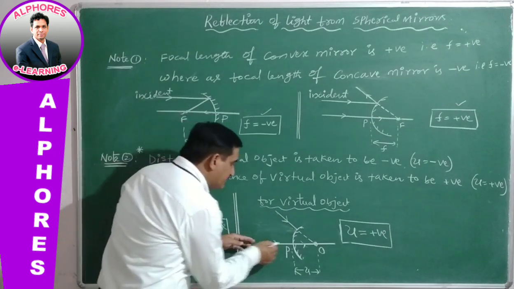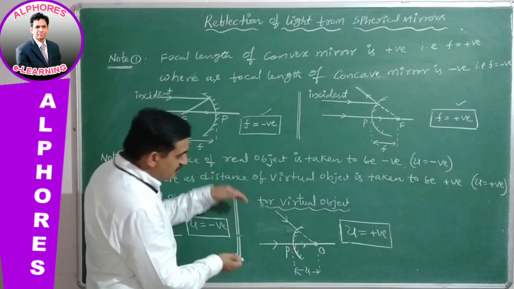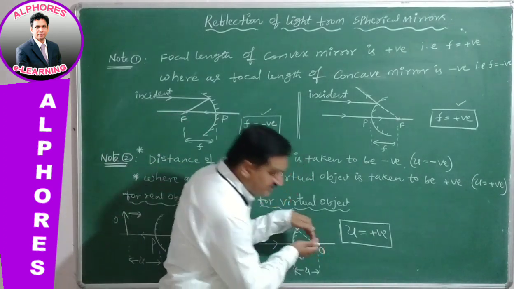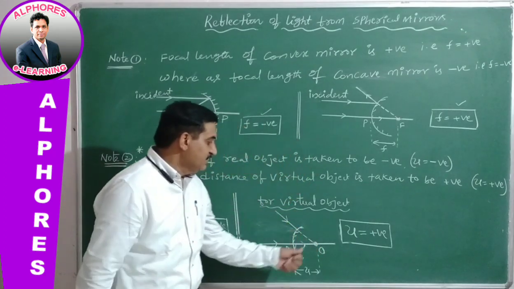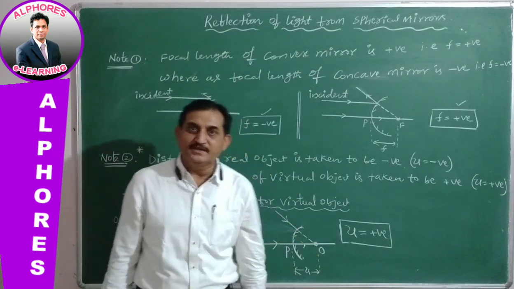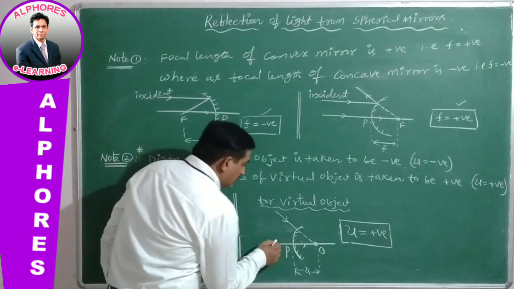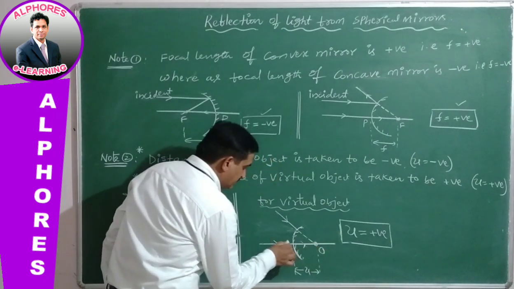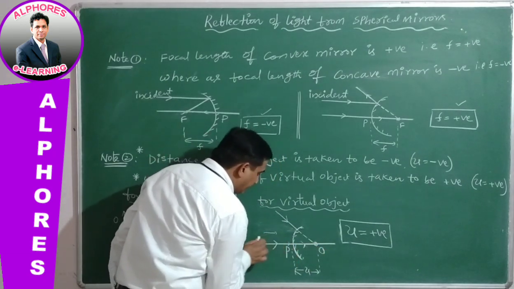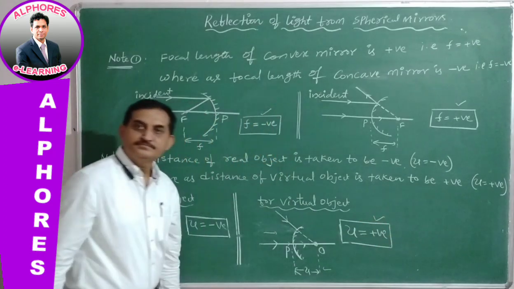So this is the light going to be incident and this is the light incident on it. Therefore, these 2 light rays converge to a point. When these 2 light rays converge to a point, the point of convergence is taken to be a virtual object. Therefore, in this case, we are measuring from pole to the object distance, that is in the direction of the incident ray. Therefore, this value is taken to be positive.